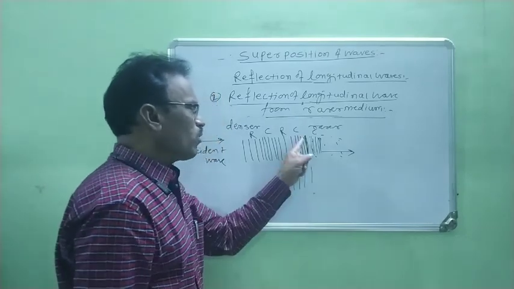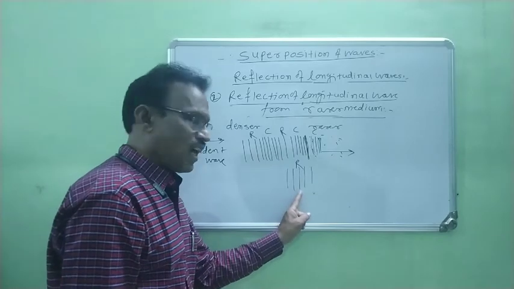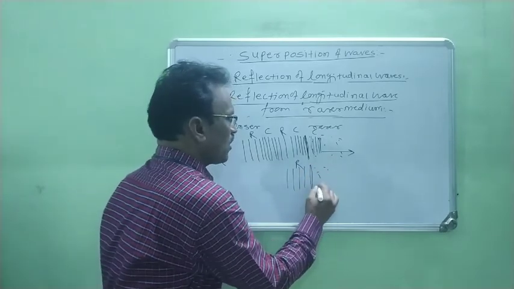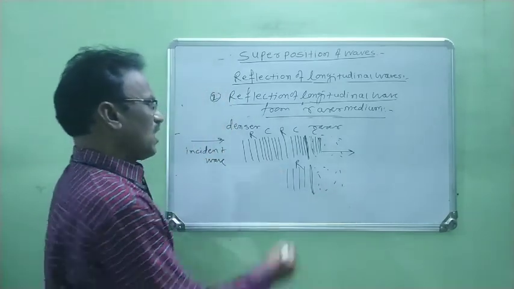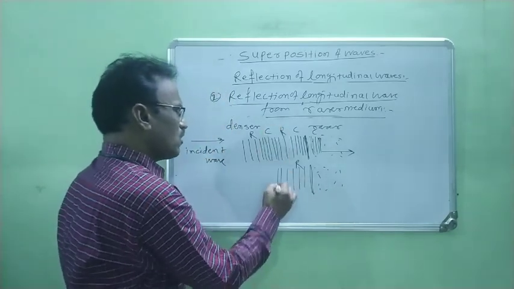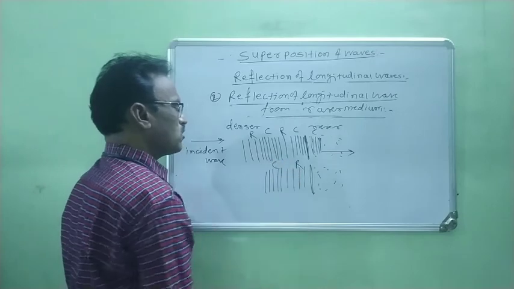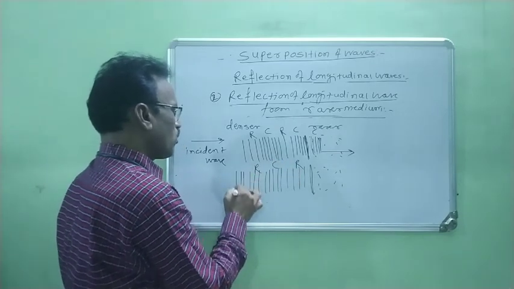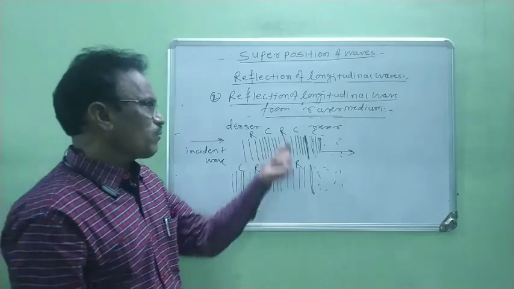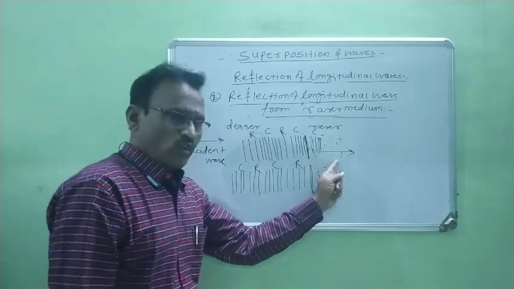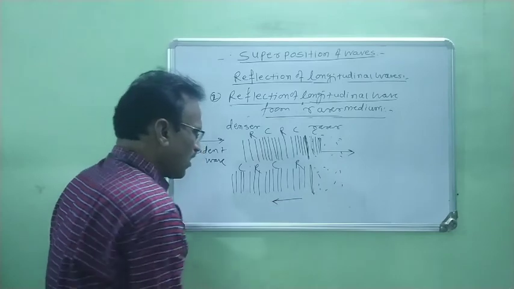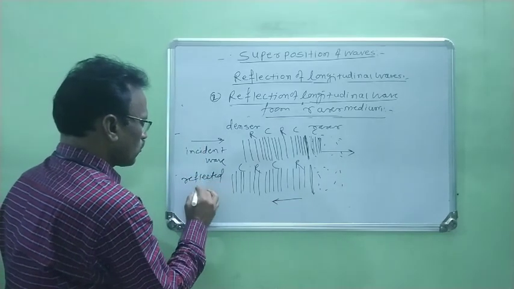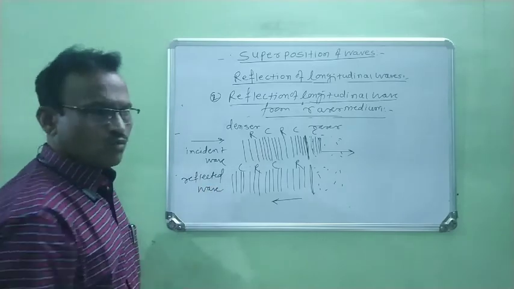Therefore, this compression is reflected as rarefaction, and again this rarefaction is reflected as compression. Again rarefaction is there, again compression is there. Therefore, alternately, this is the incident wave, and this is the reflected wave, right?